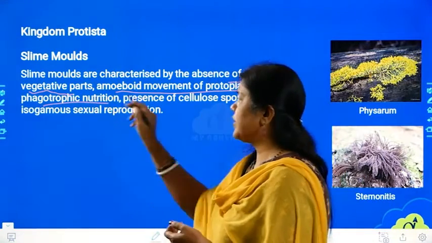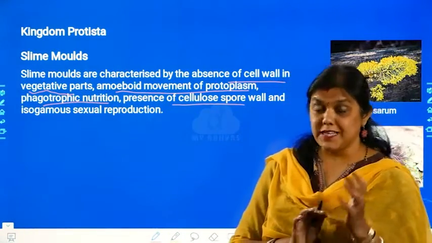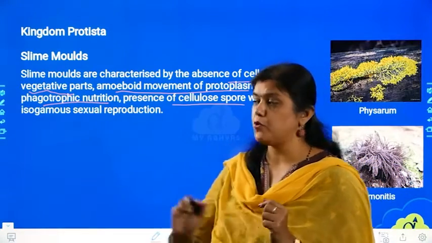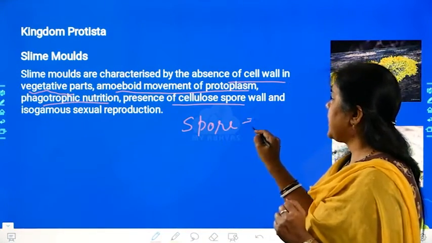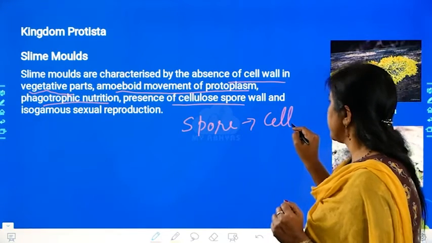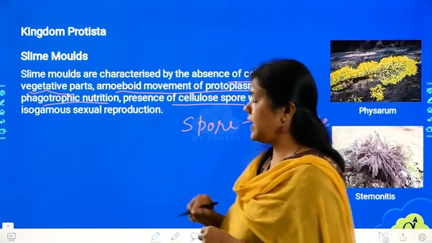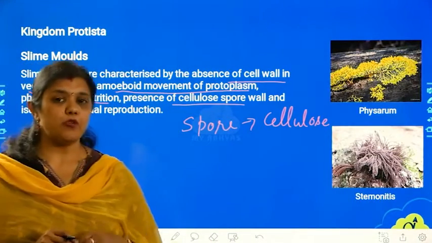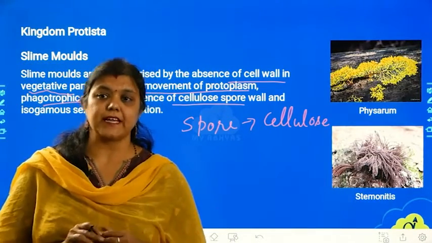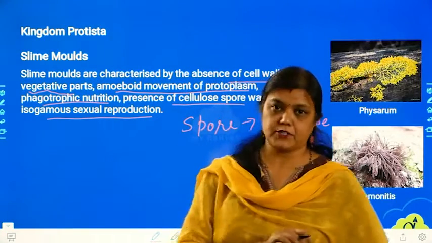They show phagotrophic nutrition and they have a cellulosic cell wall present on their spores. So their spores have a cell wall which is made up of cellulose. Cellulose is very hard to digest; most organisms cannot digest it. And very importantly, these slime molds show a special characteristic called isogamous sexual reproduction.